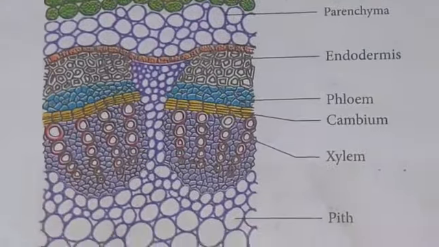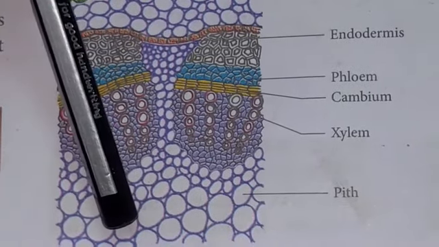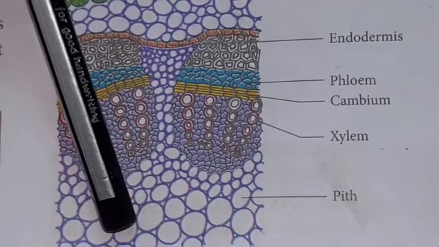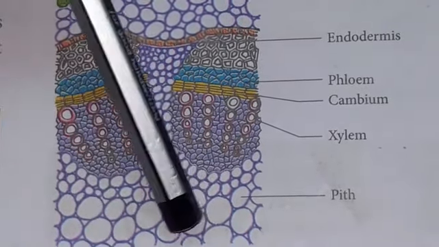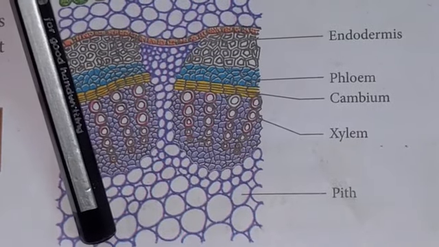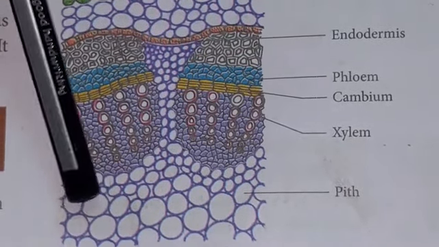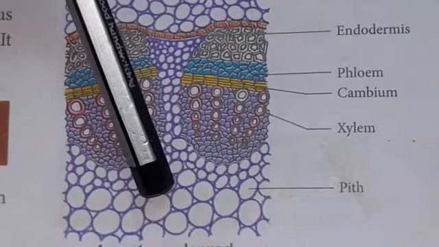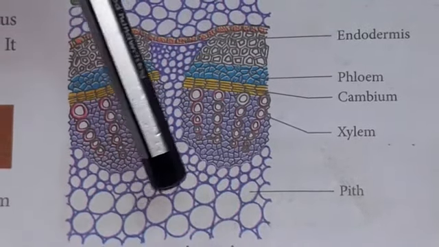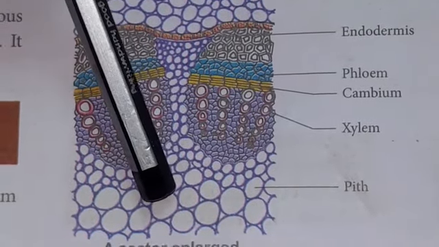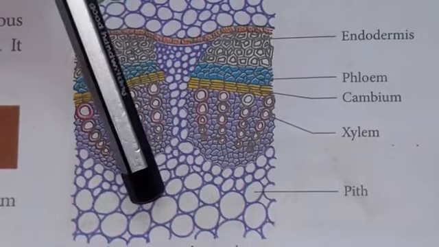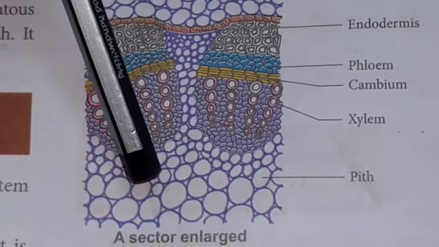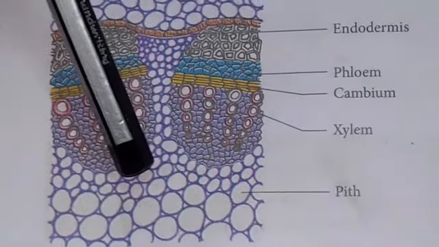Then the central part is called the pith. The pith is made up of parenchymatous tissues which are arranged with a lot of intercellular spaces. The pith is also known as medulla. So the pith makes the central part of the stem. It consists of thin-walled parenchymatous tissue arranged with a lot of intercellular spaces. It is also called the medulla.